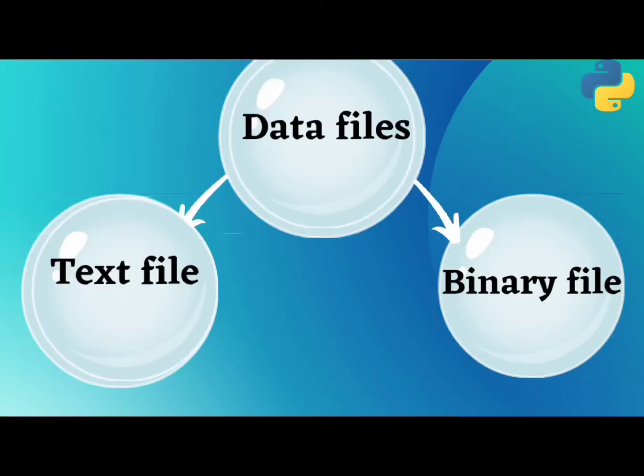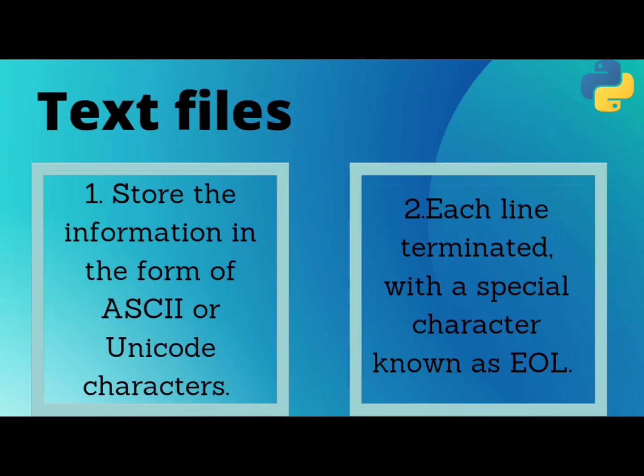Data files are of two types: text files and binary files. A text file stores the information in the form of ASCII or Unicode characters, and each line is terminated with a special character known as the EOL, end of line character. In Python, by default, this EOL character is the newline character.